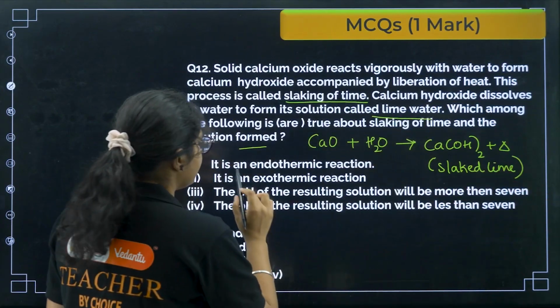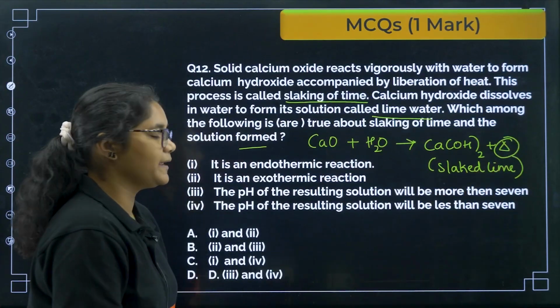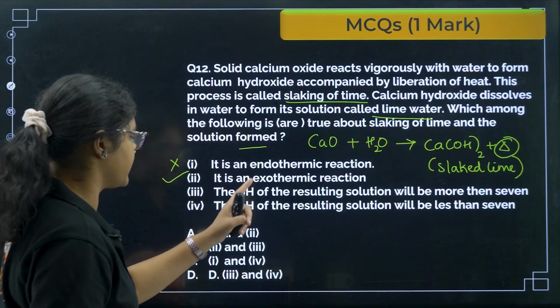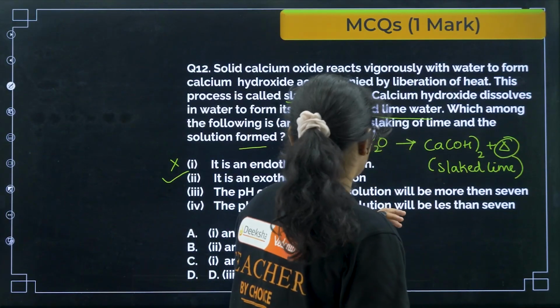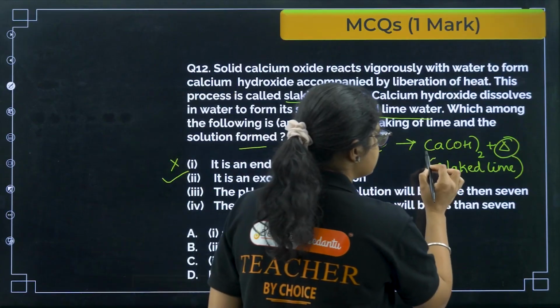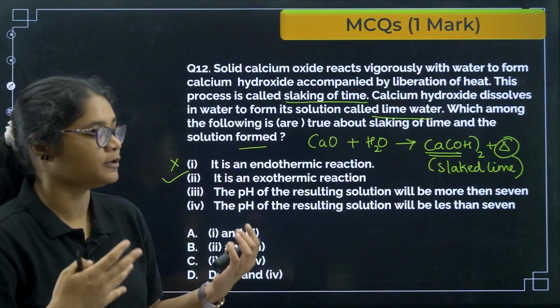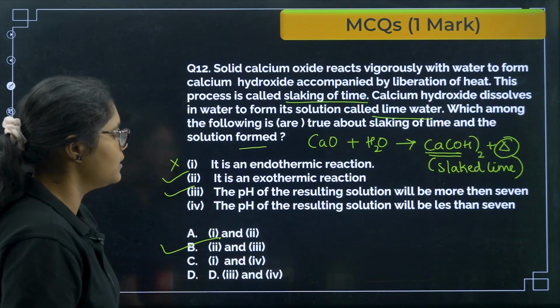So it is an endothermic process because heat is released, right? So will it be endothermic? No, heat is released means it is exothermic. So this is not correct. The pH of the resulting solution will be more than 7. Yes, now you can see this is a basic solution, right? And if it is a basic solution, the pH will be greater than 7, so it will be 2 and 3, that is option number B.